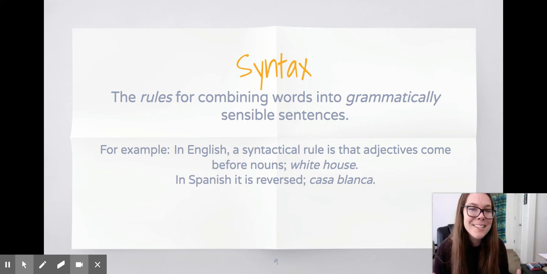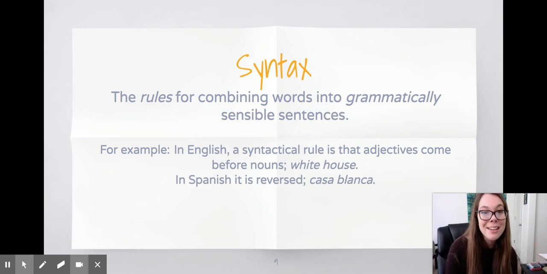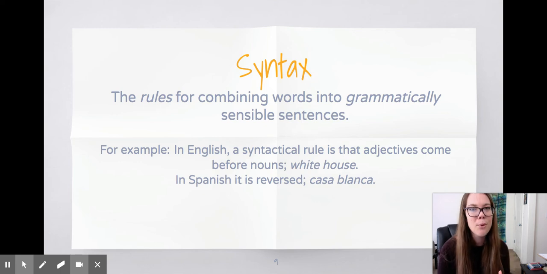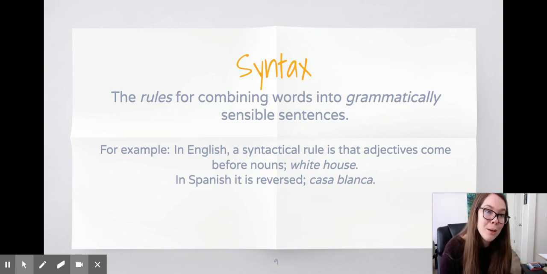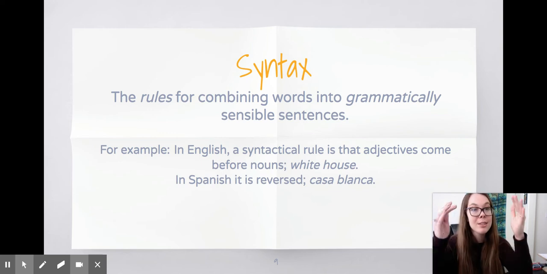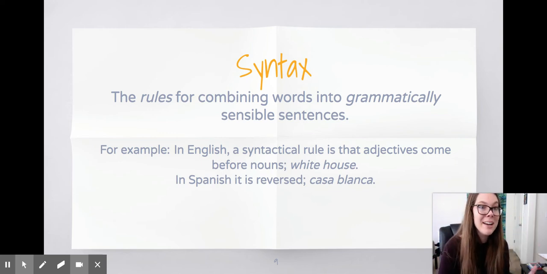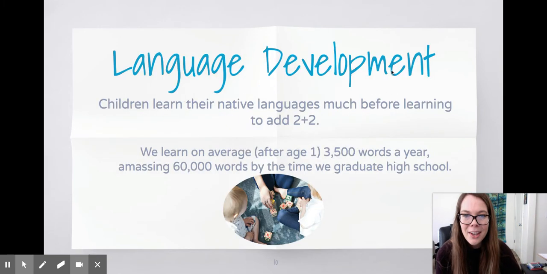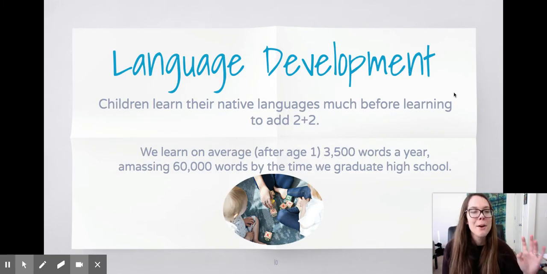So just like we have syntactical rules for sentences in English, we say the adjective before the noun, but in Spanish, it's switched. So think of syntax as the rules of sentences. We just have a subject and a verb, and there are different orders. All right, we're getting a little bit of an English lesson. This is why I always enjoy it.